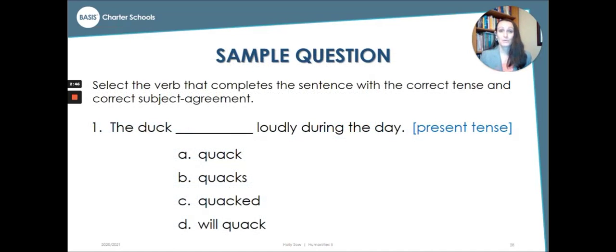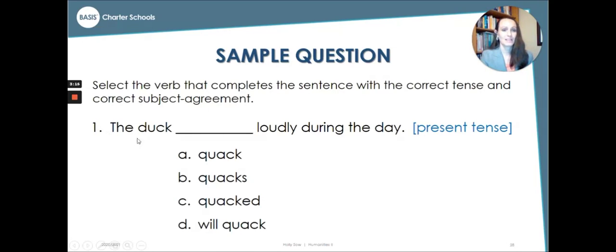Let's practice a few sample questions together so that you know what your quiz will look like. Here, select the verb that completes the sentence with the correct tense and correct subject agreement. Number 1 reads, the duck blank loudly during the day. And I'm going to tell you what tense to put it in. Here, you're putting it in the present tense.